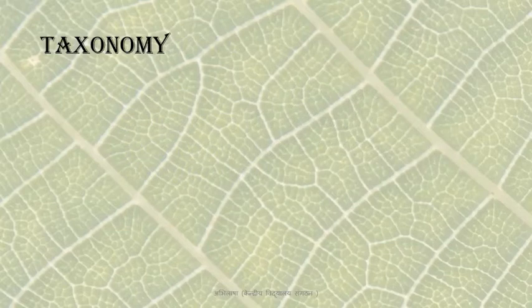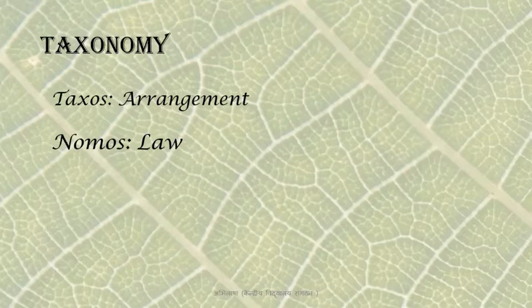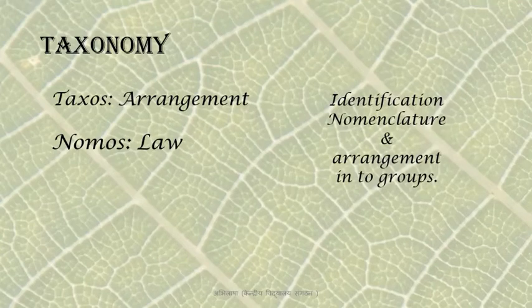We already studied about taxonomy in the previous class. A quick review. The word taxonomy comes from a combination of two Greek words, taxos meaning arrangement and nomos meaning law. So taxonomy is the branch of biology that deals with principles and procedures of classification, nomenclature and arrangement into groups.